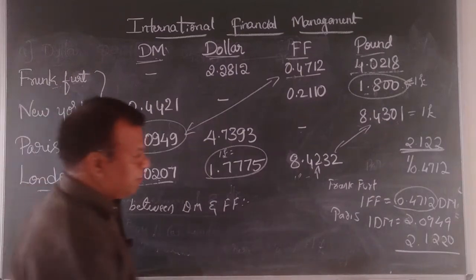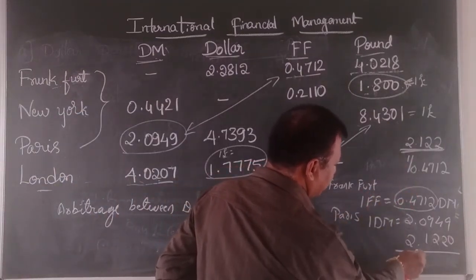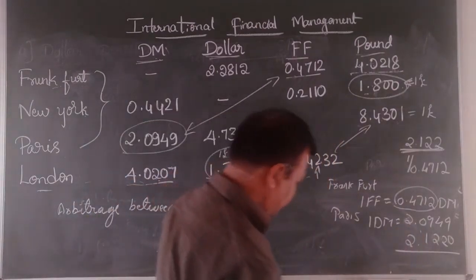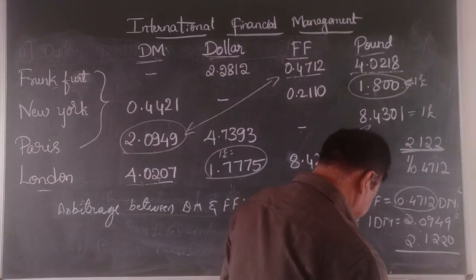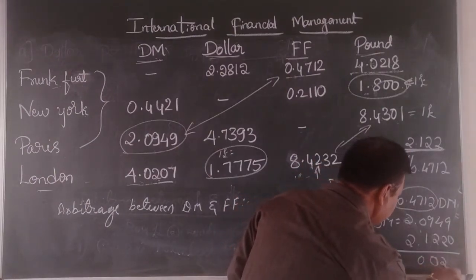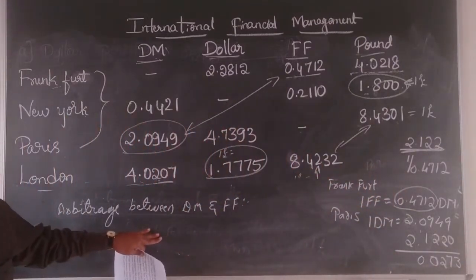So what we did, we have converted Frankfurt, which is in a direct quote, to an indirect quote. It is easy for us to compare. When we compare like this, the potential gain we get is 0.0273. Again, I will explain here.